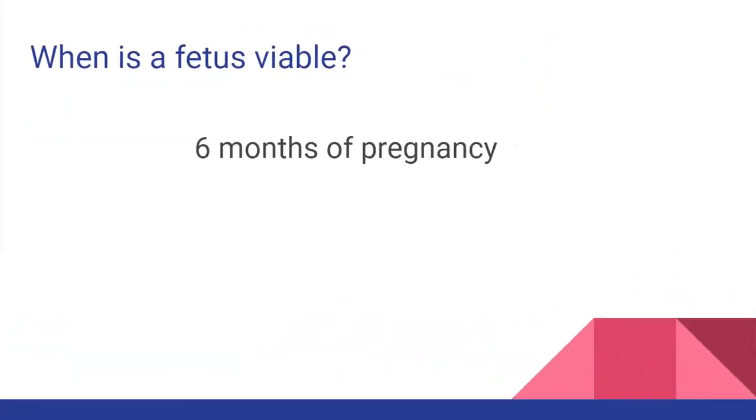We have to talk about fetus viability. When we're talking about fetus viability, think about the word viable. That is when a child is able to survive outside of the mother's womb. This occurs around 6 months of pregnancy. If a child is born early at around 6 months after conception, they are technically able to survive outside of the womb.